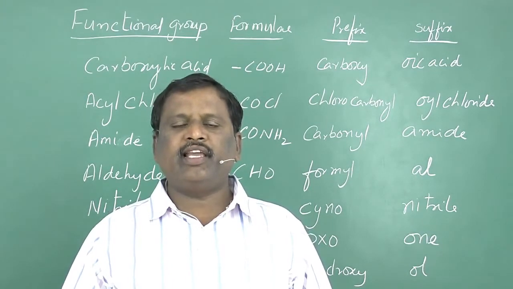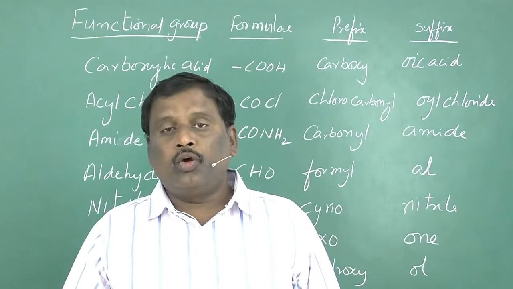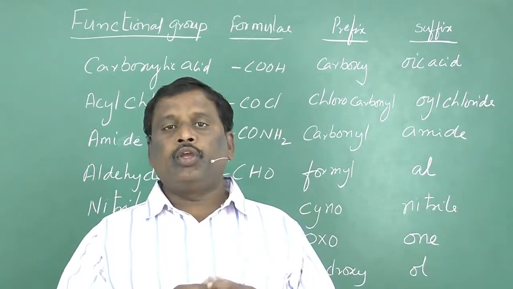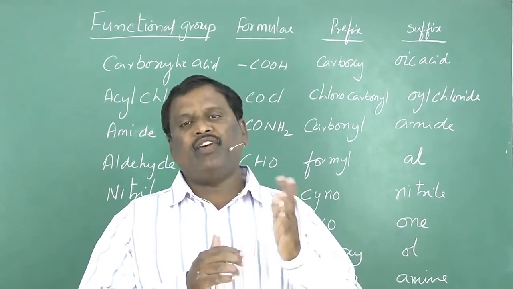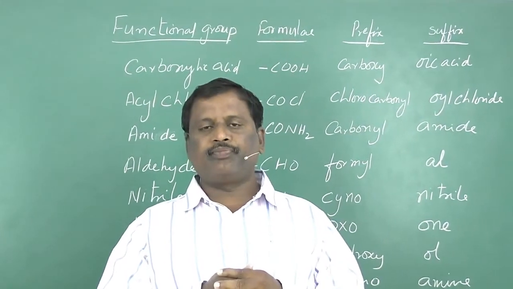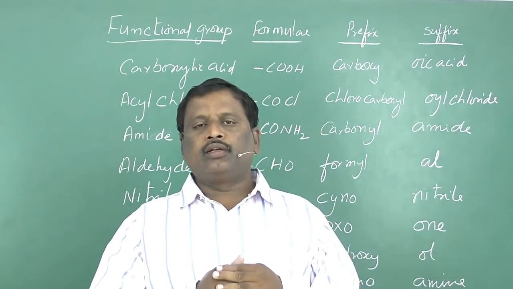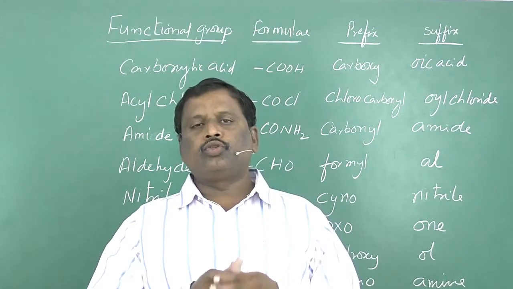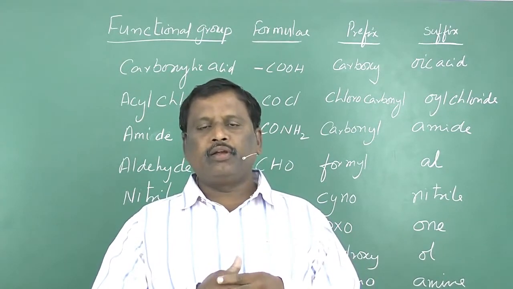So now the point is, when two functional groups are present, which group should be considered as the main or prime functional group? For that, in the IUPAC system, we have a systematic sequential order to decide which one is the main group.